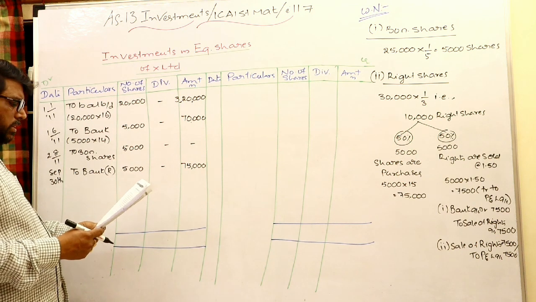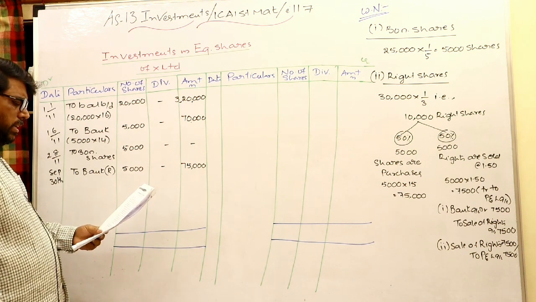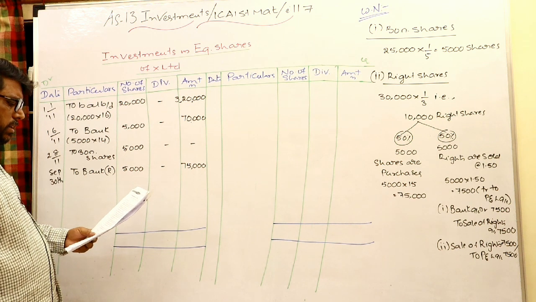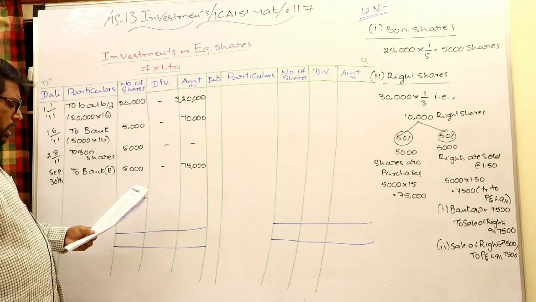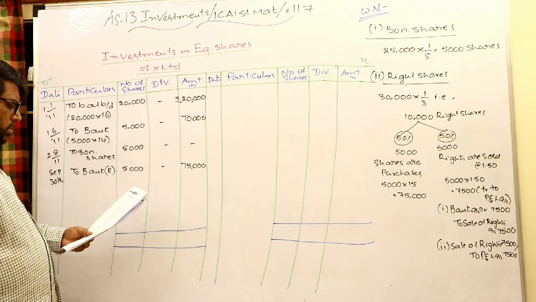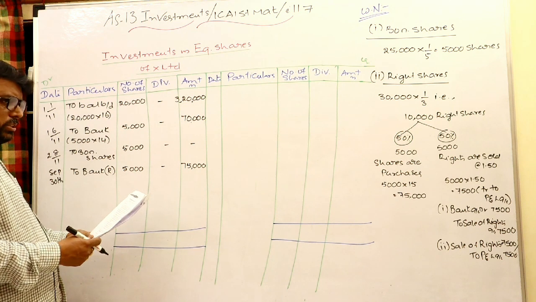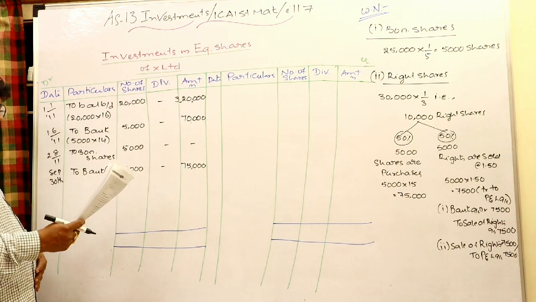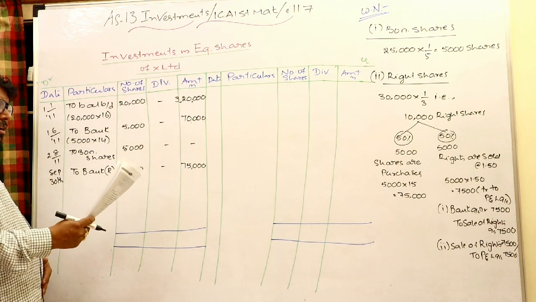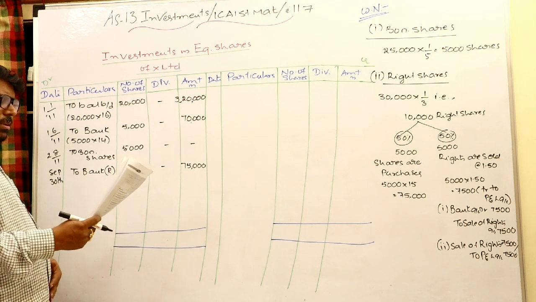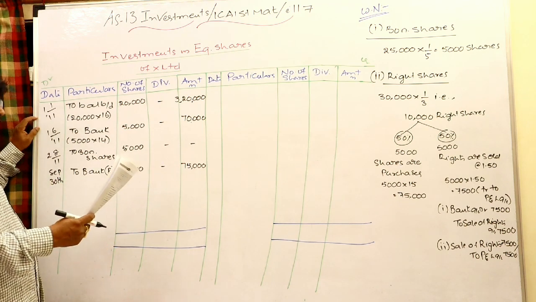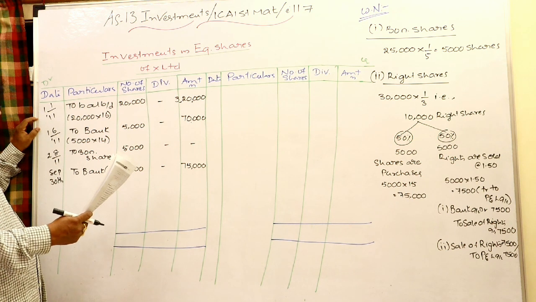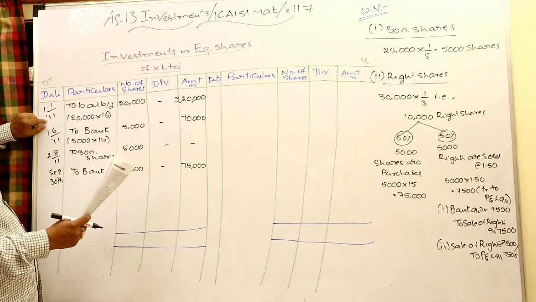So look at how it is given. Dividend for the year ended 31st March 2011, at 15%, was declared by the company, received on October 20th 2011. Again, 20,000 shares are also sold at 3 rupees premium each on November 1st, which is 13 rupees each. At the end, the market price is given at 14 rupees.